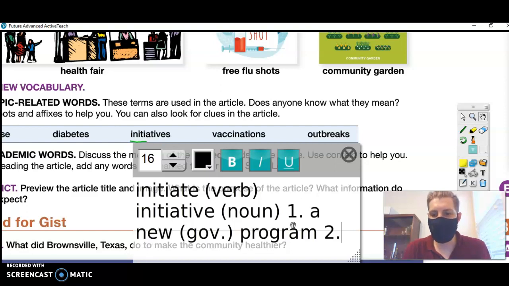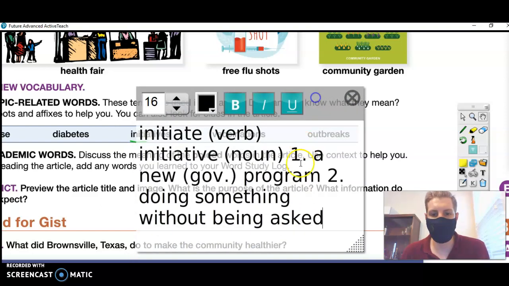There's another definition you'll often hear at work. For example, employers like employees who take initiative. To take initiative means doing something without being asked. So sometimes instead of checking with a manager or something like that, you might just go ahead and do something on the job that you see that needs to be done.